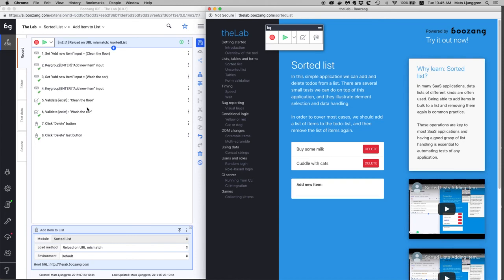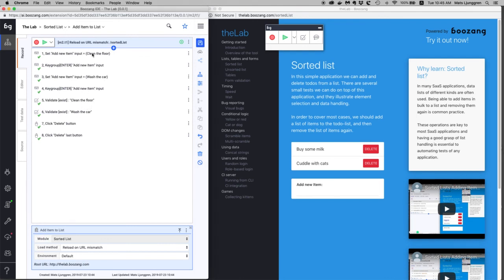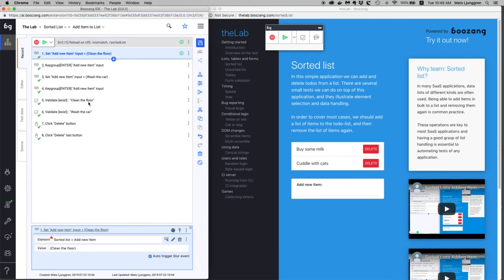But as you can see, this is very specific. I'm hard coding. You can see in the code, clean the floor, wash the car. And if I would have to change this line, I would have to change this line, etc. So what we're going to do now is instead make this a little more dynamic and a little more interesting.